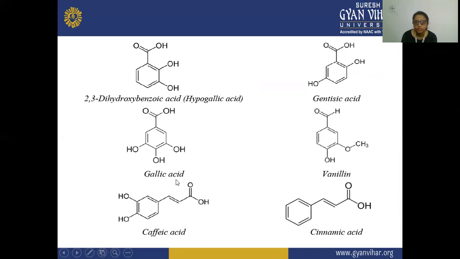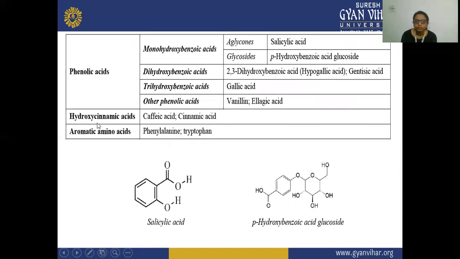And this is your cinnamic acid structure, and on this cinnamic acid, two hydroxy groups are present, meaning dihydroxycinnamic acid. So this is also an aromatic acid, and this caffeic acid is also your hydroxycinnamic acid.